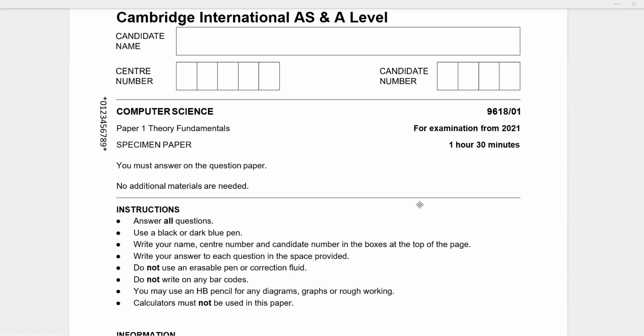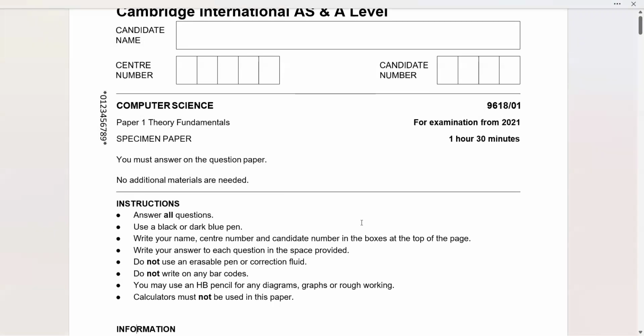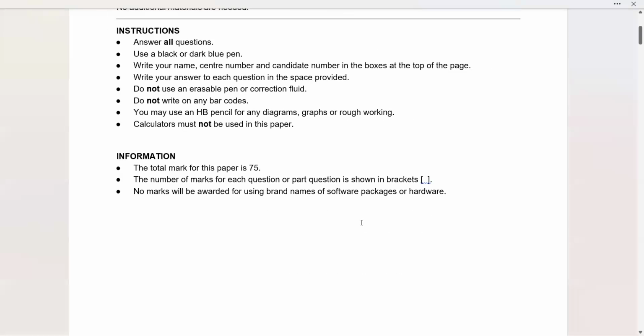You have to answer all the questions. No additional materials are needed. Instructions: you have to use a black or dark blue pen. Write your name, center number, and candidate number in the given boxes at the top of the page. Write your answer in the given space. Do not use an erasable pen or correction fluid at all. Do not write on any barcodes. You may use a pencil in case of drawing any diagrams, graphs, or rough working.